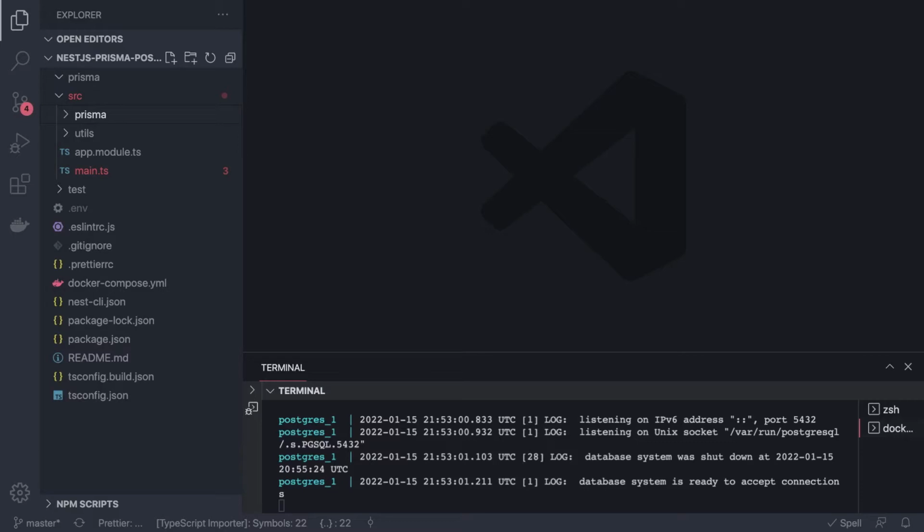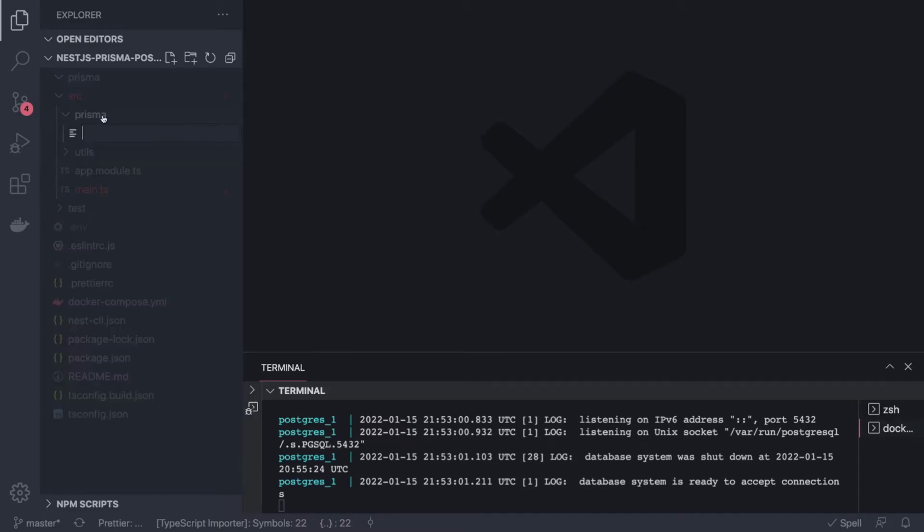In TypeORM we always create entities, and entities indirectly provide us the repositories to access the database tables. Here it's a little bit different. We are using the Prisma client. So we just have to write a Prisma module and the Prisma service to access the Prisma client, which we are going to generate through the prisma generate command.